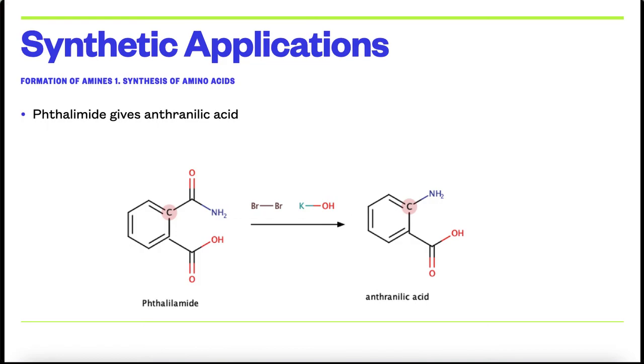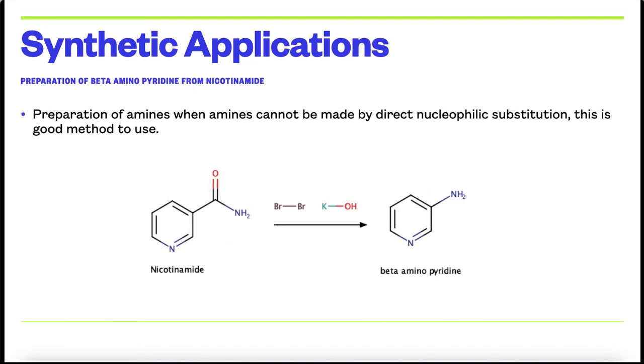This phthalimide, on Hofmann rearrangement, gives anthranilic acid. This amide COCH2 is converted into the amine, that is NH2, the anthranilic acid. This reaction is also used in the synthesis of beta aminopyridine from nicotinamide.